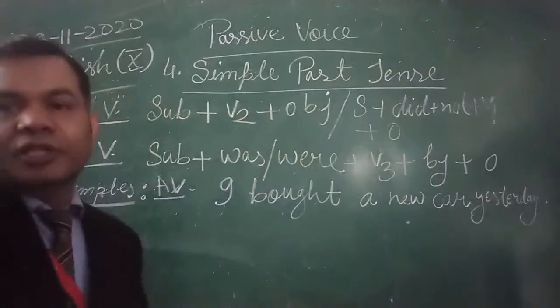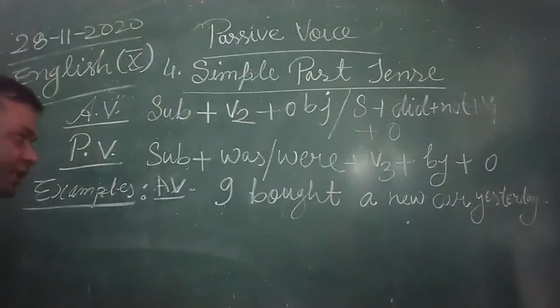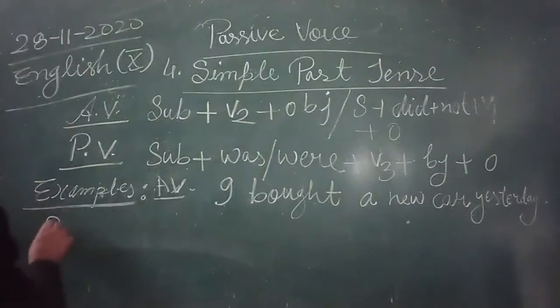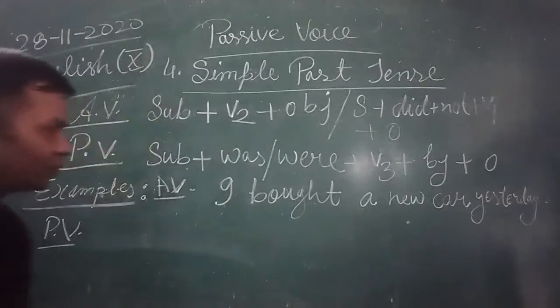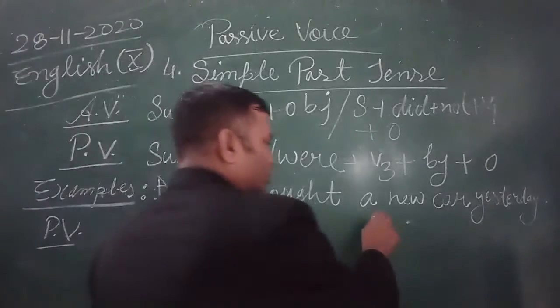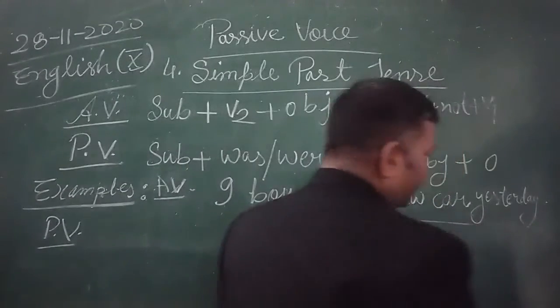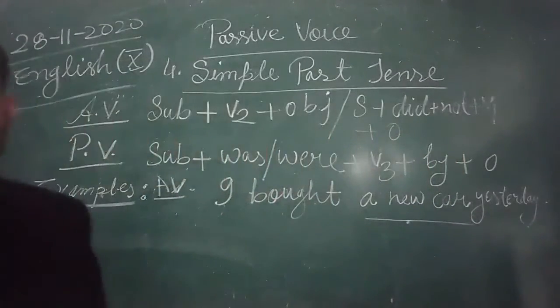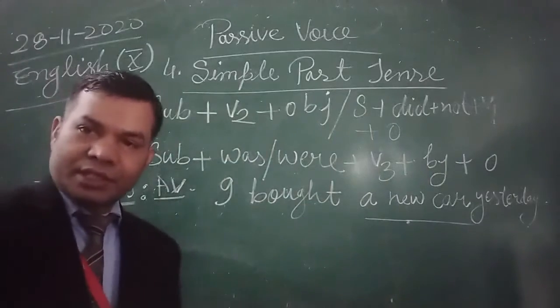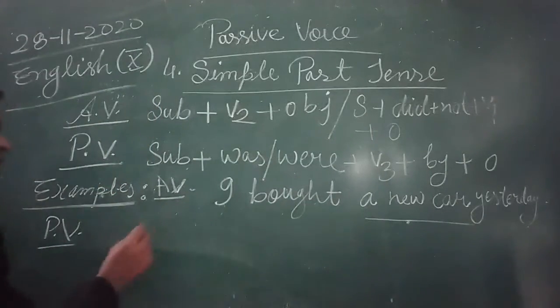I bought a new car yesterday. In passive voice, so we all know this object, a new car is the object here, so it will be used as subject in passive voice.